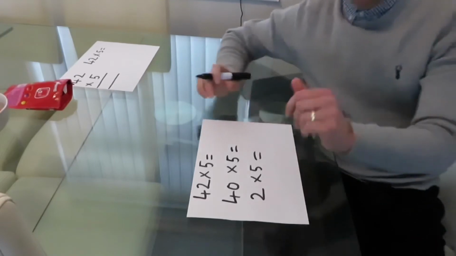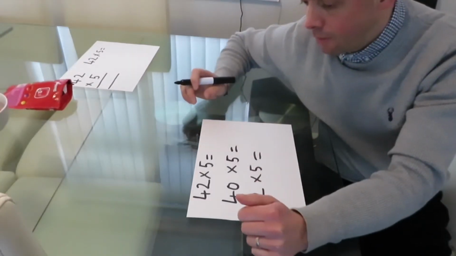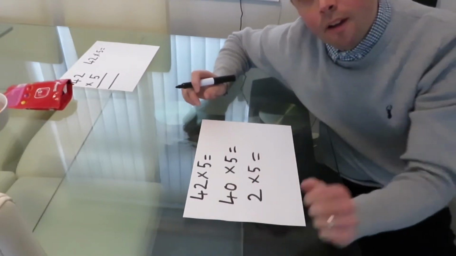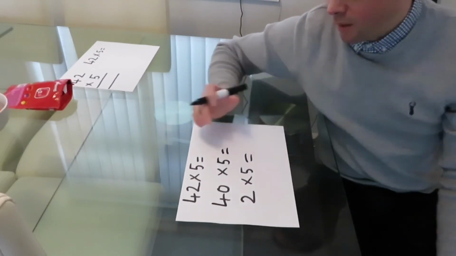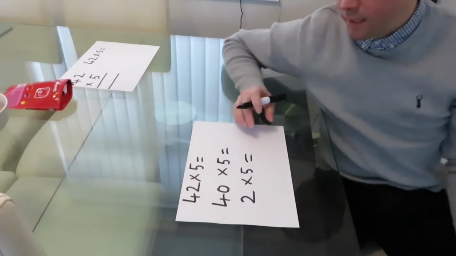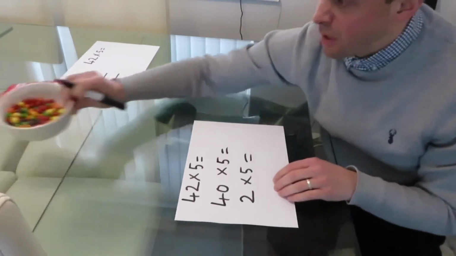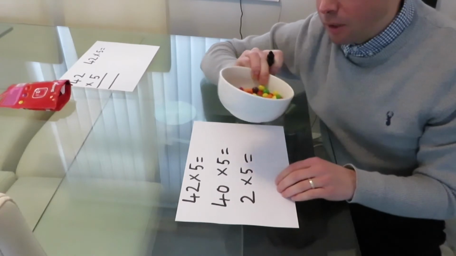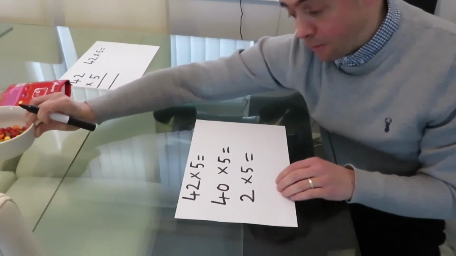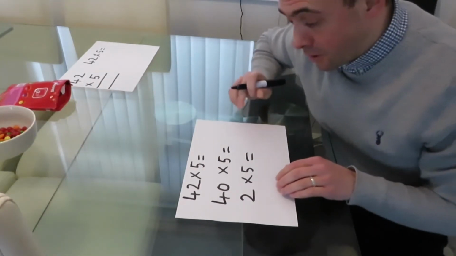Hi guys, I'm back. Now the example I gave earlier was what happens if I have 42 times 5. Well, there are a number of ways we can do this. We can do the arrays with the Skittles, but there's quite a lot of Skittles there, and it wouldn't be any good for your teeth if you got all those Skittles out, would it? And you ate them all afterwards.